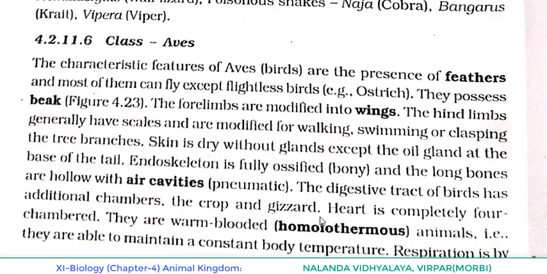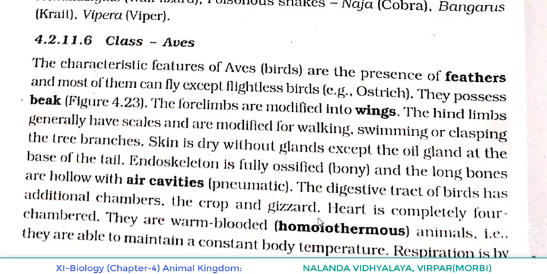You would have observed at home, near your home, if birds are making a nest, and after laying eggs, when the eggs hatch and the young ones come, they go to collect food for them. When they return to feed the young one, you would have observed below the neck portion, one swollen part you can see. It means the collected food is stored in that. From that, it collects it back and gives it to the mouth of the young one.